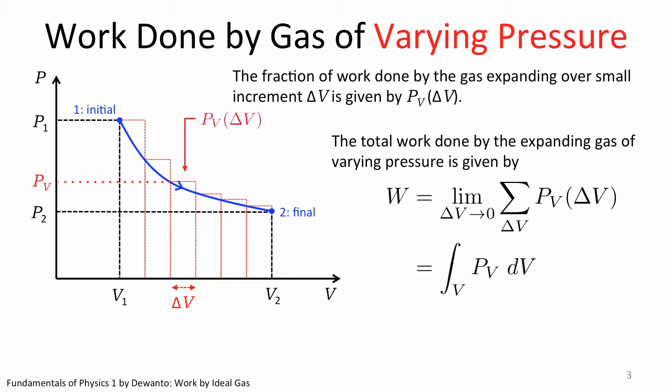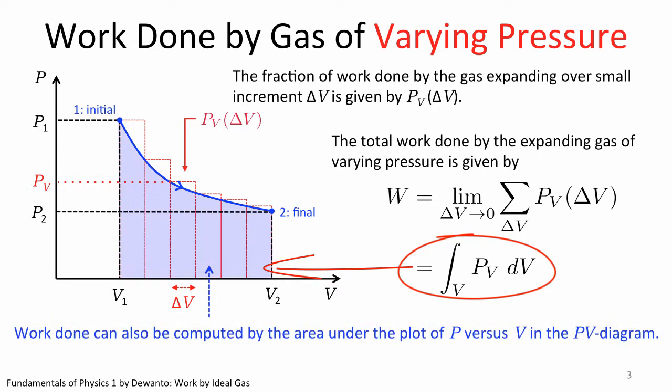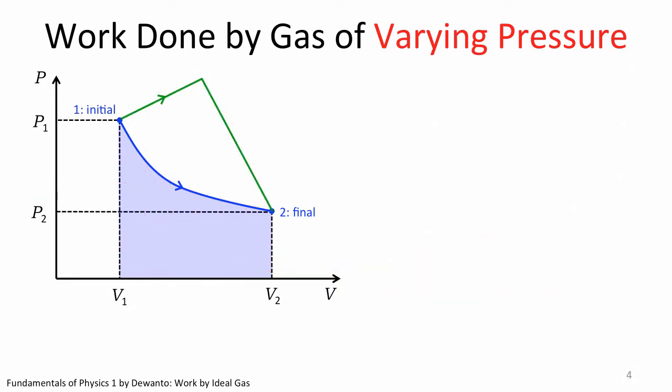Lastly, unlike the change in internal energy, which only depends on the change in final and initial temperature, work done by the gas is dependent on which path is taken. The easiest way to see this is by recalling that integrating a function is akin to computing the area under the plot of that function. So in this particular illustration, this integration computes this shaded area. But going from state 1 to state 2, the gas does not necessarily have to follow this blue line. It could go in accordance to the green line, for example.